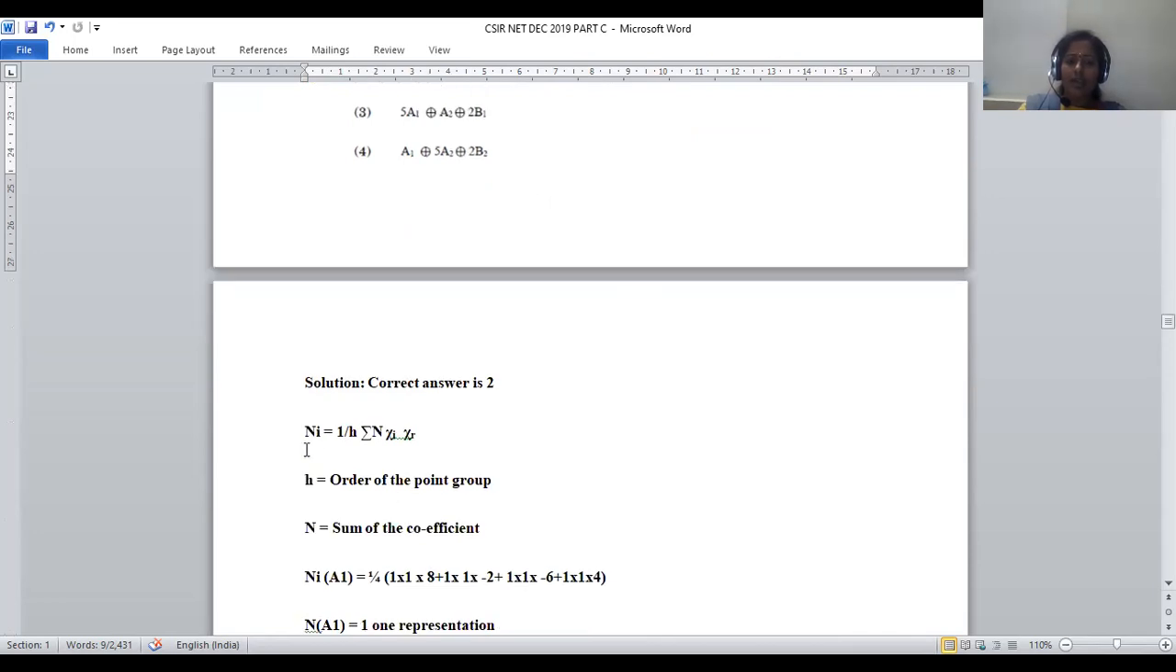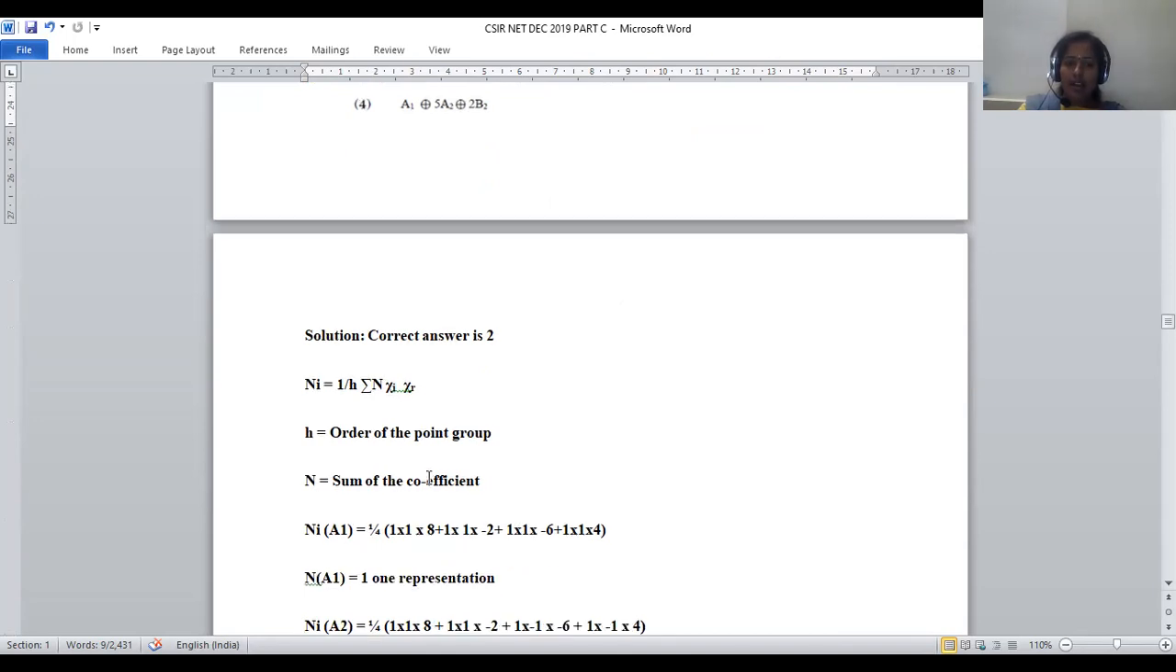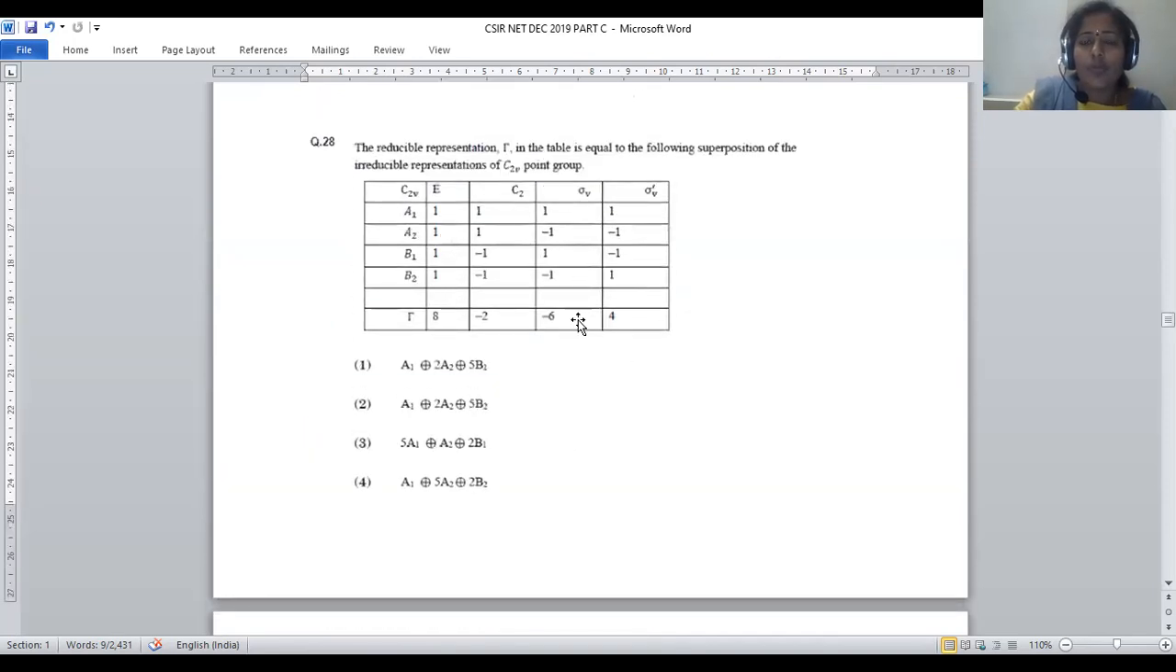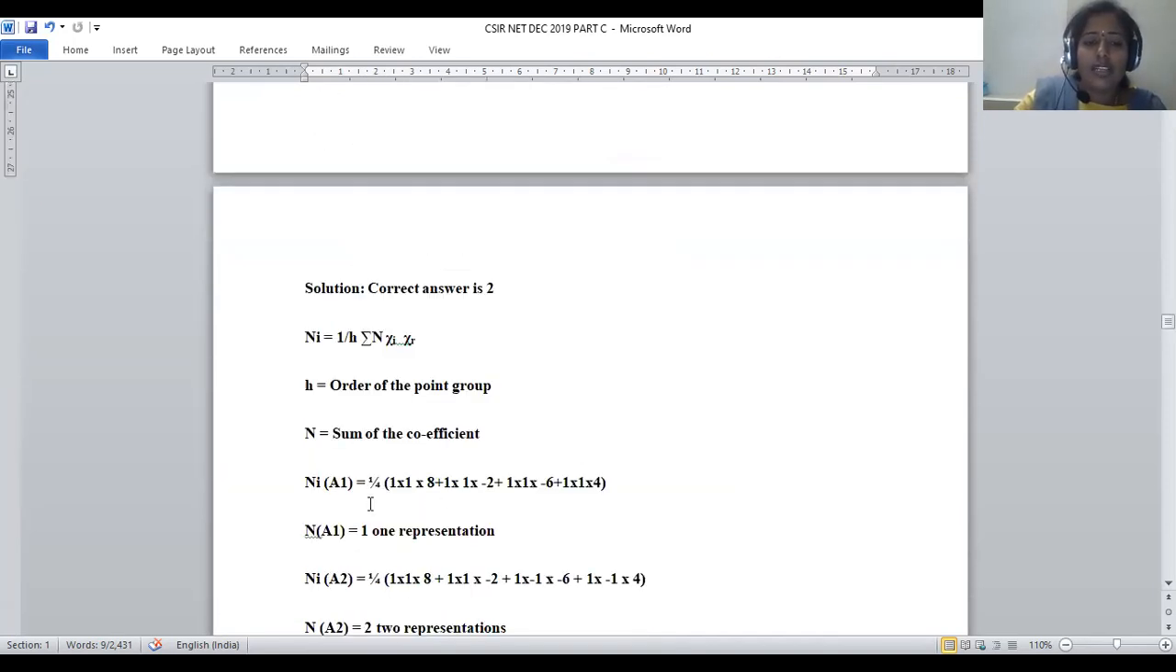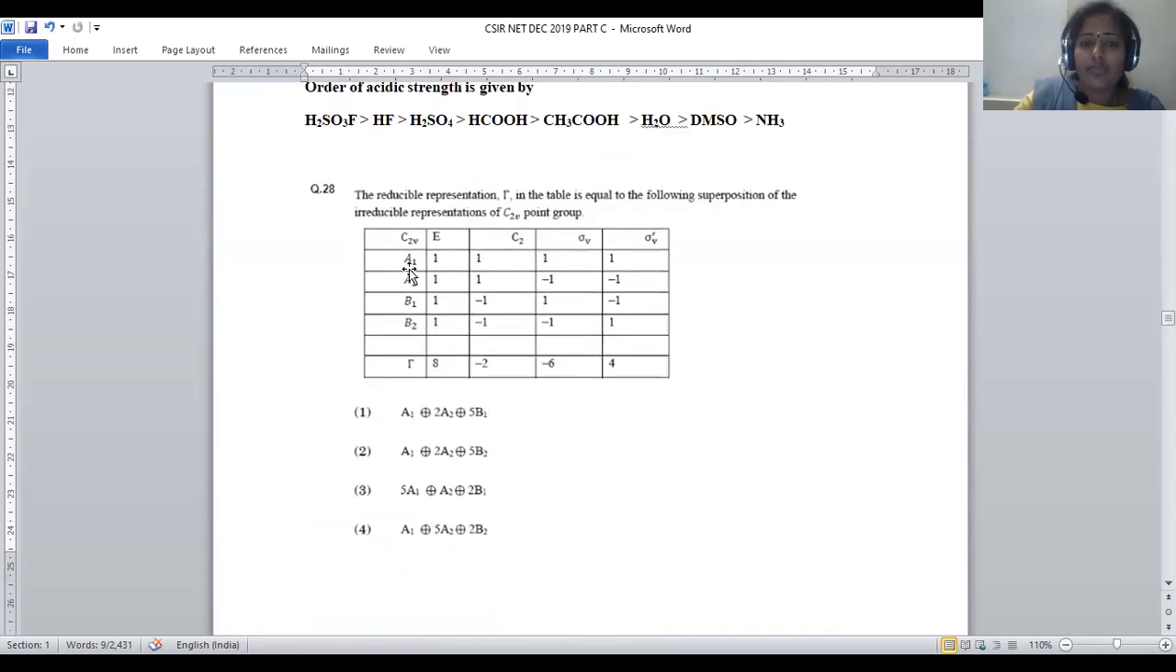Now we have to use the formula: n_i is equal to 1 by h, sigma n chi_i chi_R will be taken, right? Here h stands for the order of the point group. The point group provided here has order 4. So it will become 1 by 4 for all the irreducible representations. Here n is the sum of all the coefficients. Let us find the values one by one.